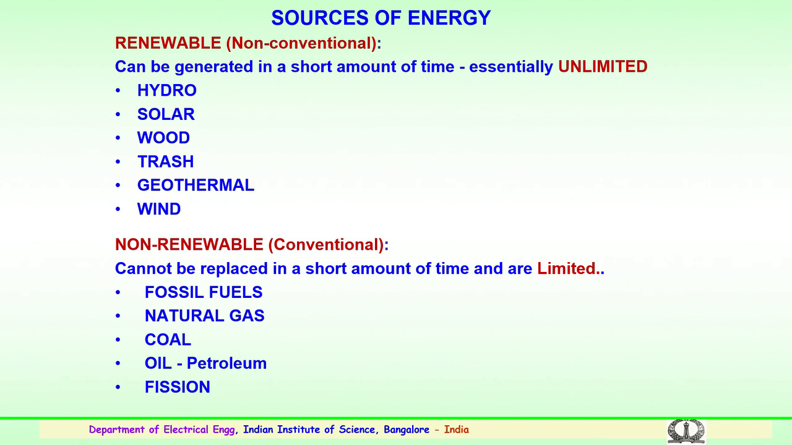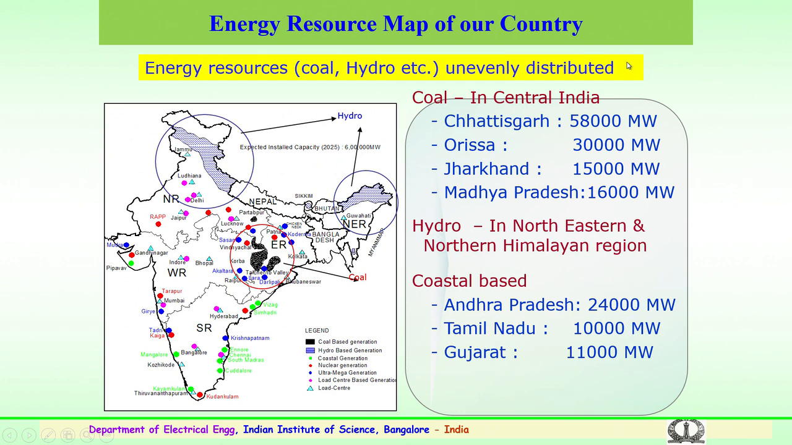Further, referring to the major energy resources available in the country, this map shows the resources which are available in our country. Basically coal, hydro, etc. these resources you can see over the map of the country. We have abundant resources particularly in the northern part of the country like Punjab and the northeastern areas, where we have a lot of hydro potential.